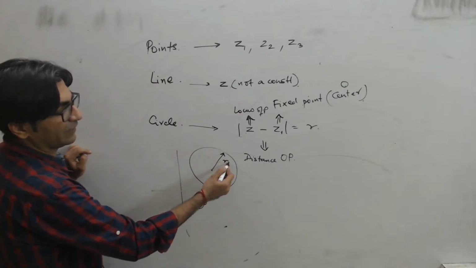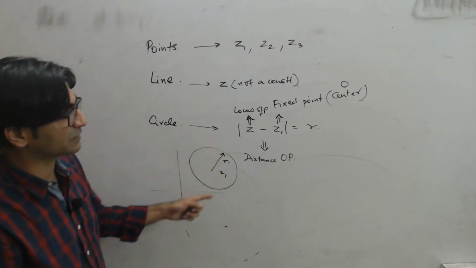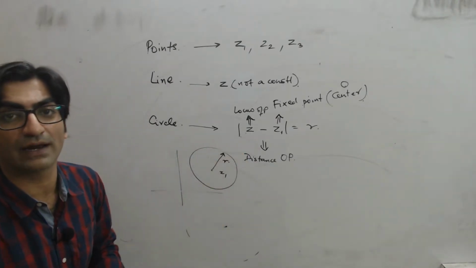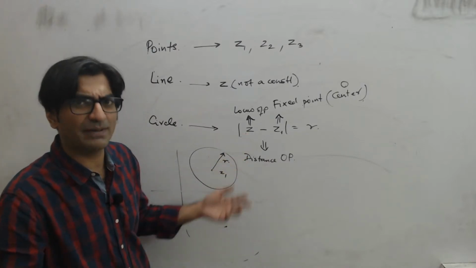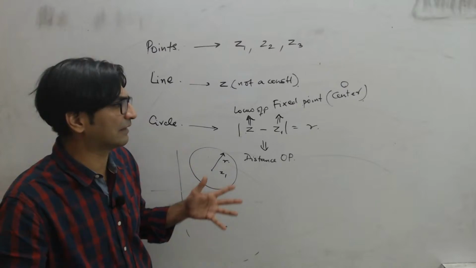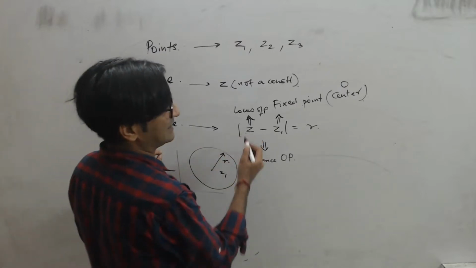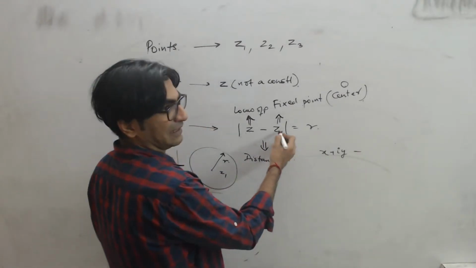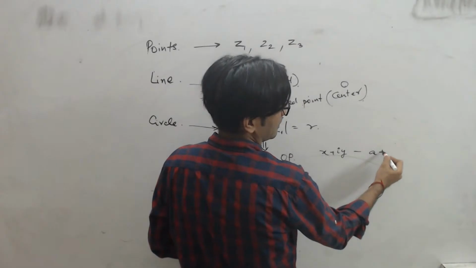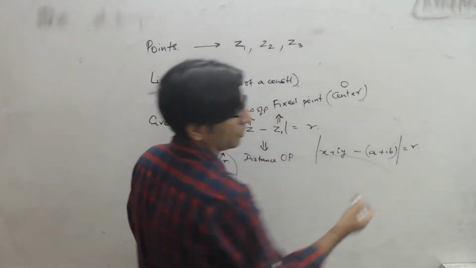If this is a circle of radius R centered at the point Z1, then the equation of the circle is mod Z minus Z1 is equal to R, right? And remember, Z is not a constant, Z is a variable. The Z will be X plus IY. Think about it that way, right? So mod of Z, सोच के देखो ना, equation बना के देखो, Z is X plus IY, and Z1 is let's say A plus IB. तो मेरा equation क्या बन रहा है? Mod of this is equal to R, right?